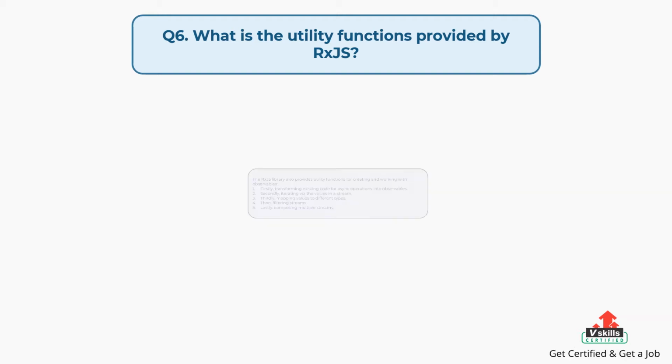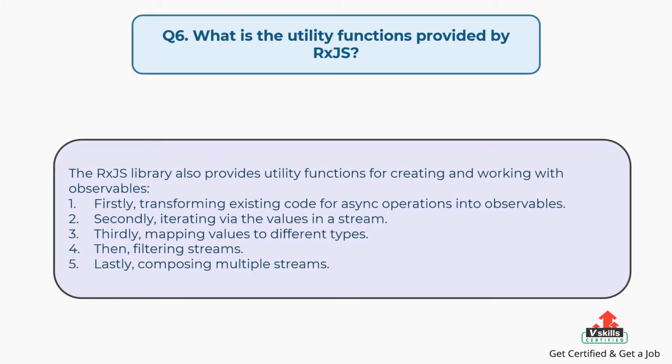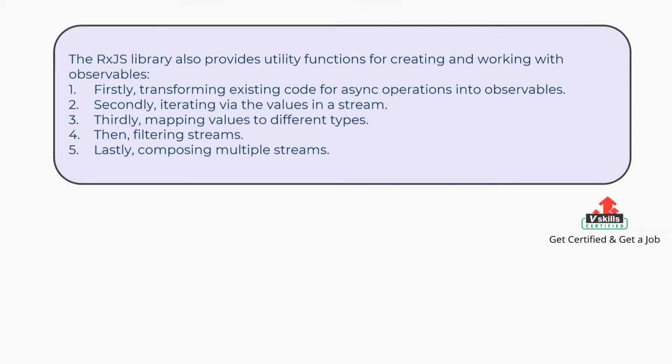The answer is: The RxJS library also provides utility functions for creating and working with observables. Firstly, transforming existing code for async operations into observables. Secondly, iterating via the values in a stream. Thirdly, mapping values to different types. Then, filtering streams. Lastly, composing multiple streams.